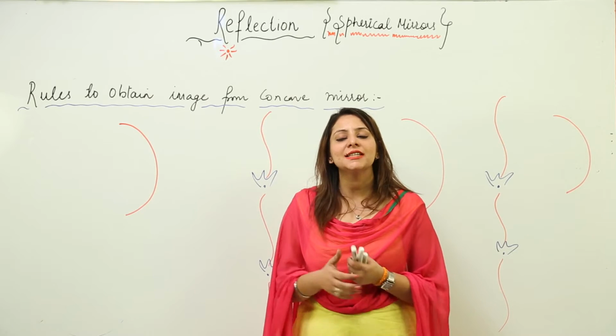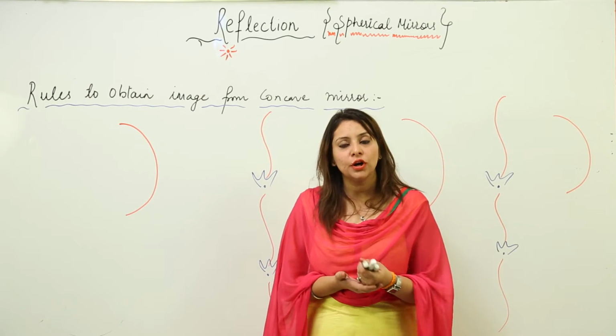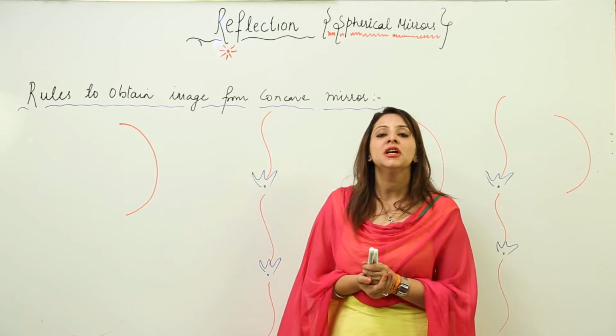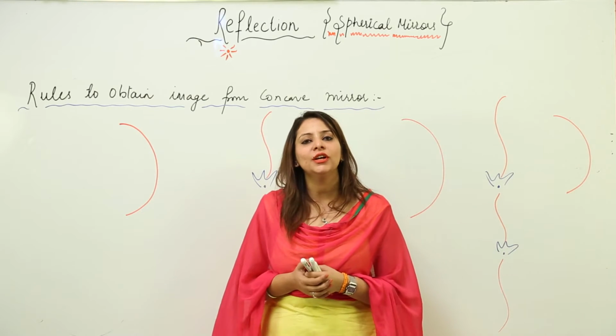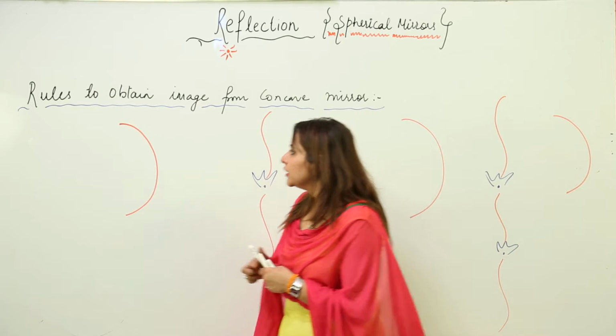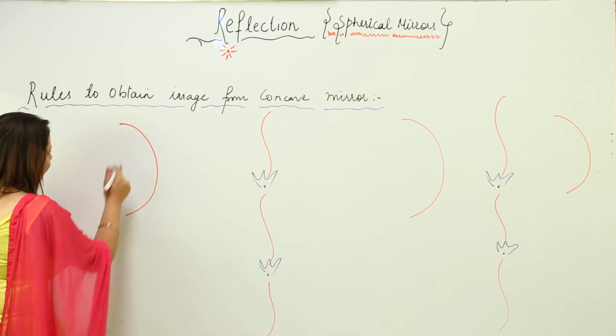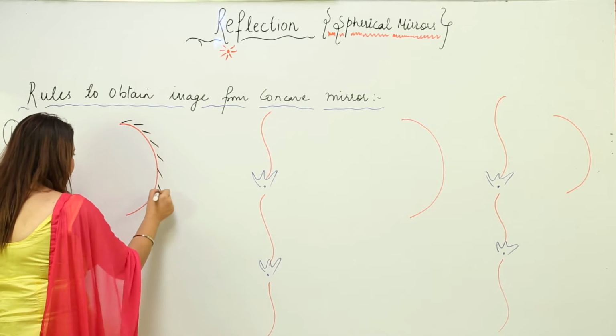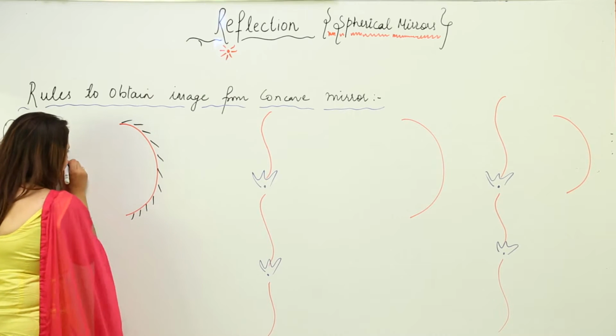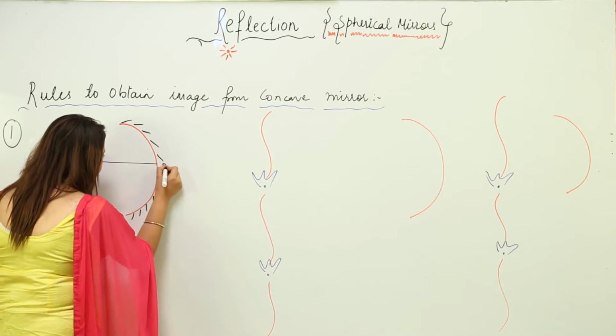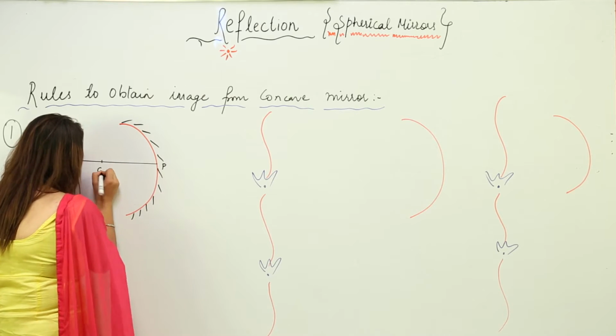Now we are going to start with the rules: if you want to draw images for the ray diagram for the concave mirror, what are the rules which we need to follow? So the first rule, suppose I have a concave mirror and this is my polished surface, this is my principal axis, as you all know, pole, this is my center of curvature.